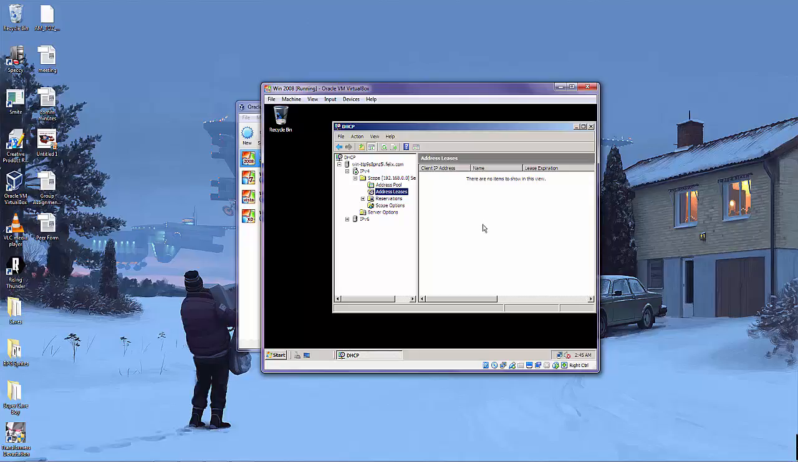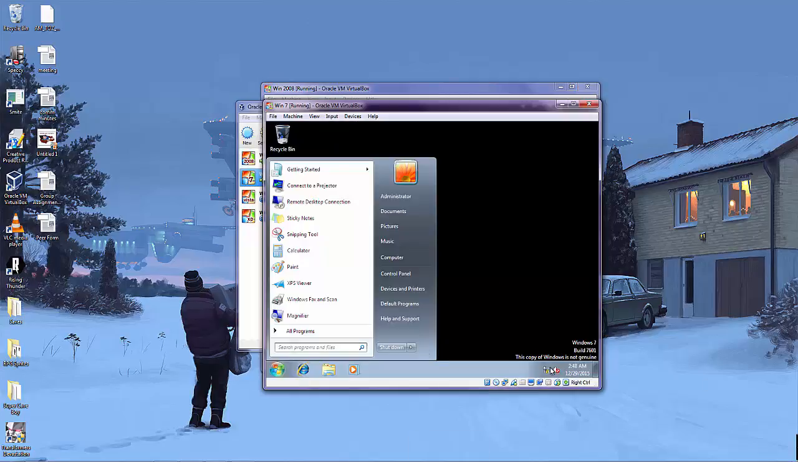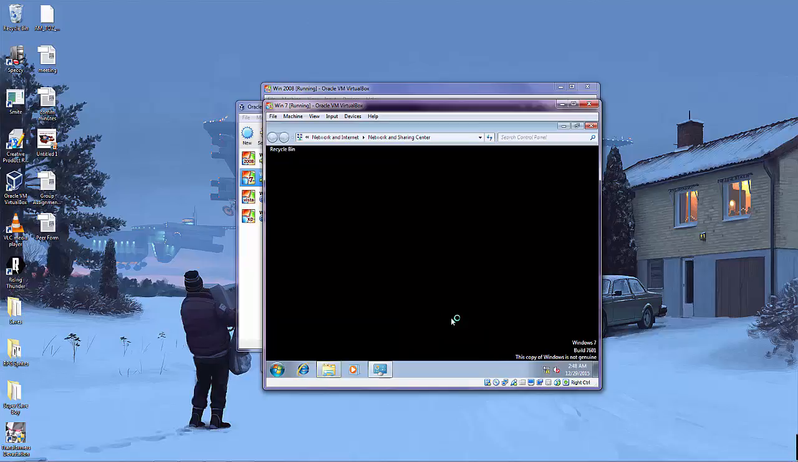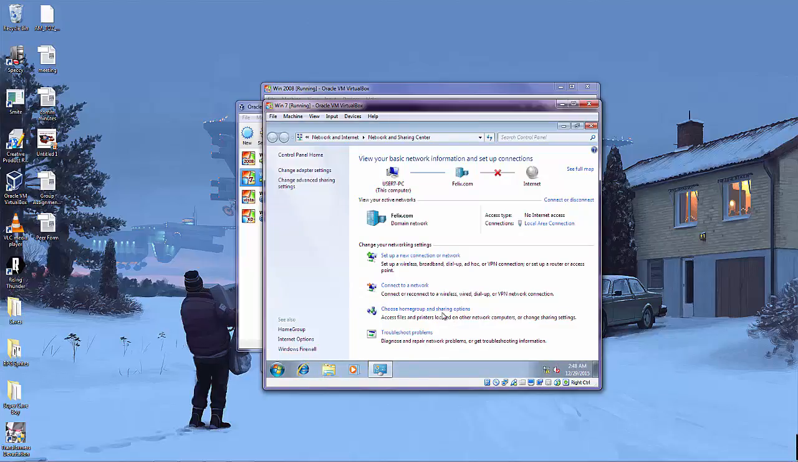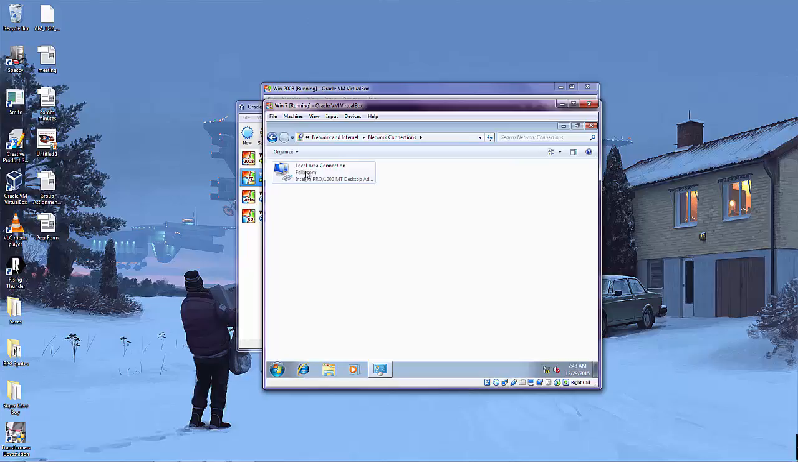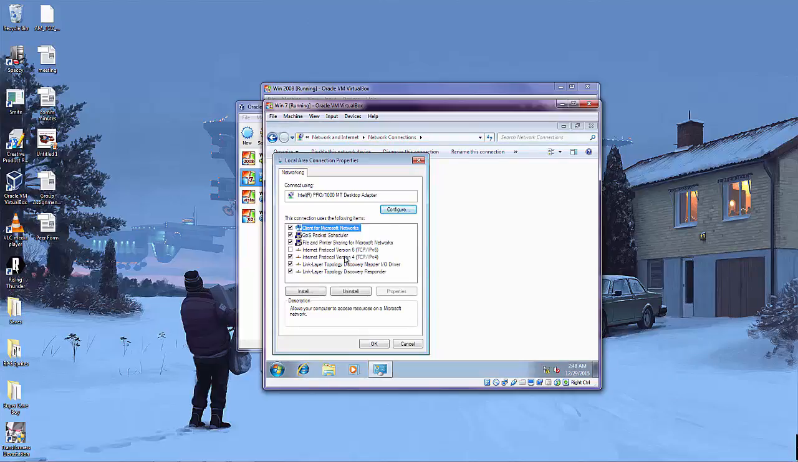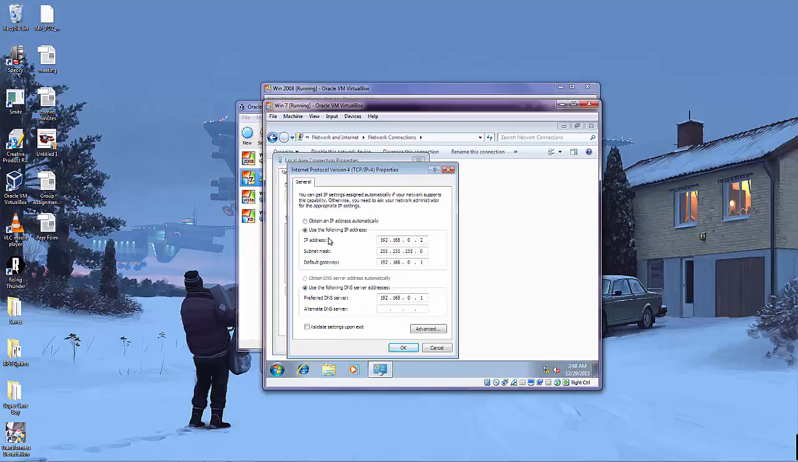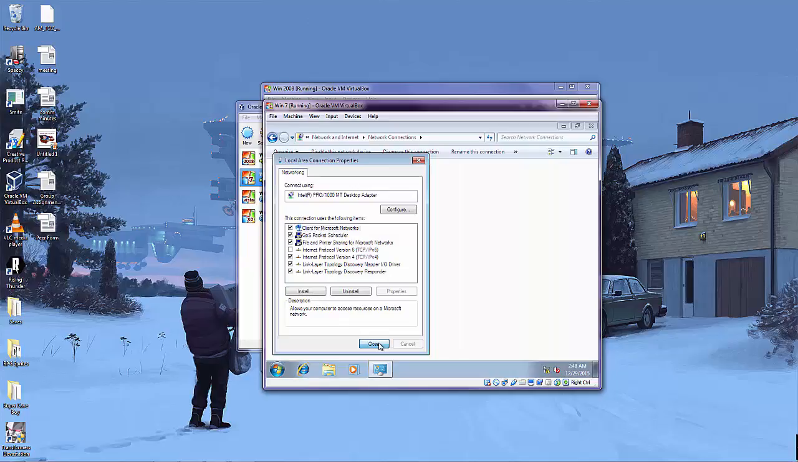Now I will switch over to Windows 7, which is the client machine. You click on Open Network and Sharing Center. Click on Change Adapter Settings. Right click on Local Area Connection. Go to Properties. Select IP version 4 and click on Properties. Click the option to obtain an IP address automatically, then obtain a DNS server address automatically, then click OK,